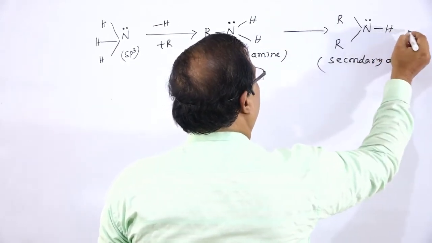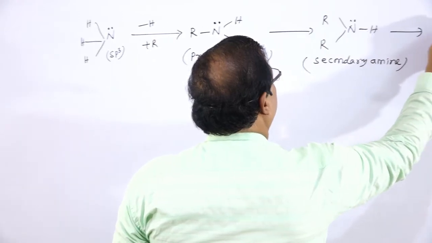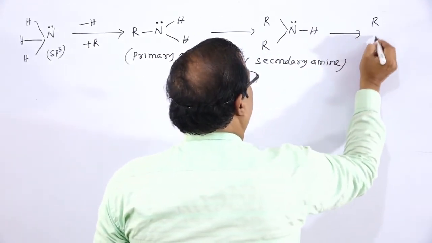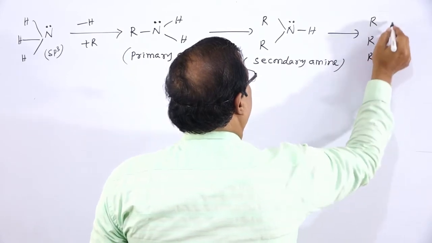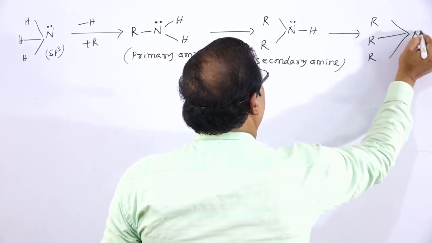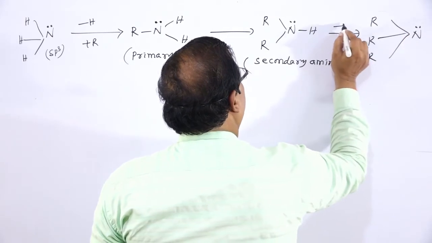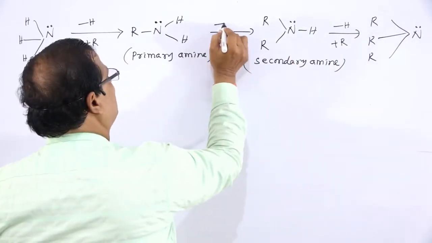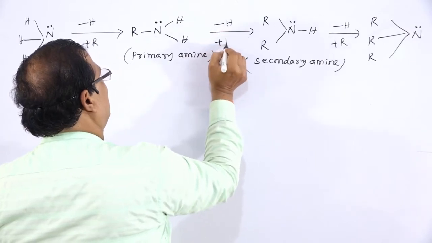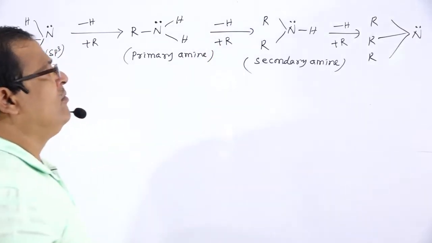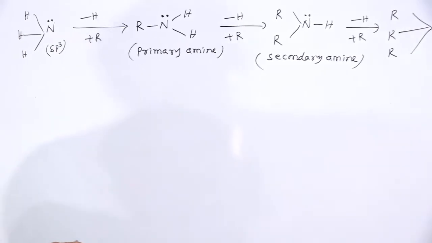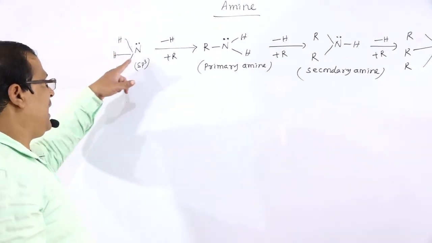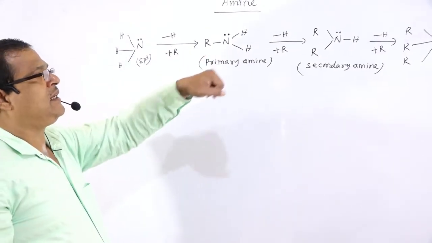Similarly, when another hydrogen atom is also replaced by an alkyl group, we get R3N, with the nitrogen atom having a lone pair. In this case also a hydrogen is replaced by R. These are hydrogen atoms of ammonia replaced by alkyl groups.